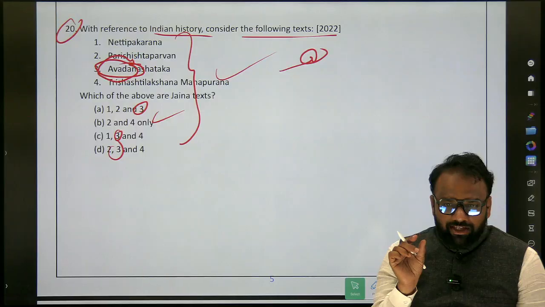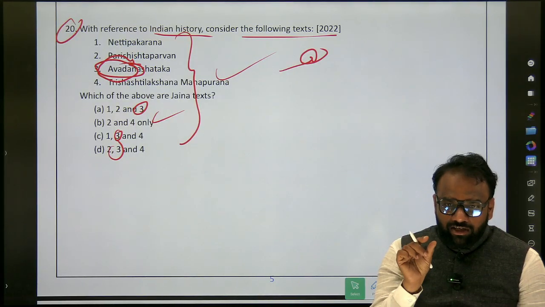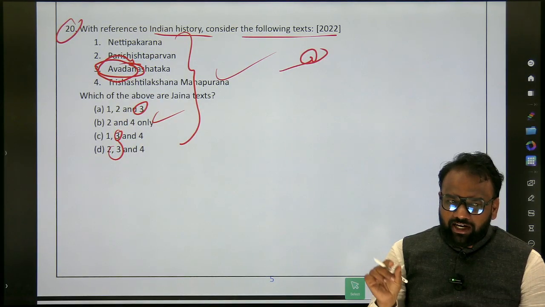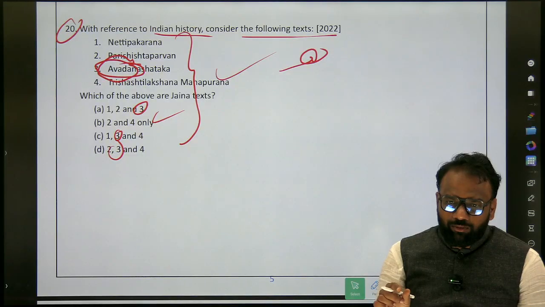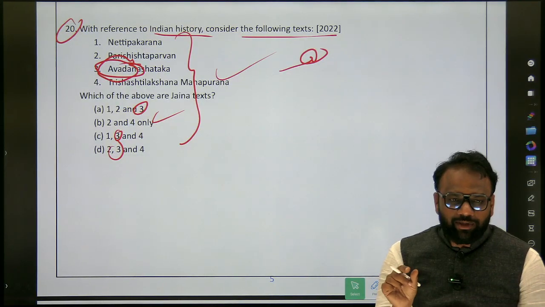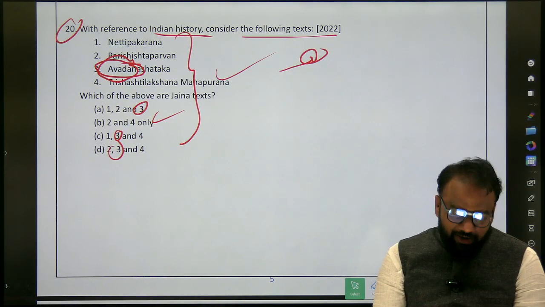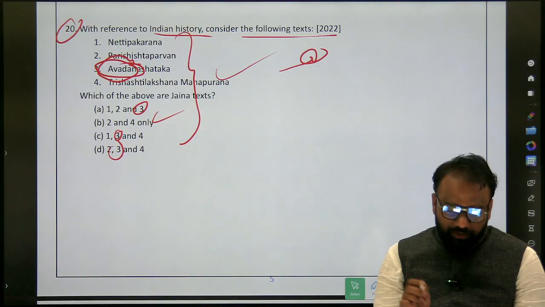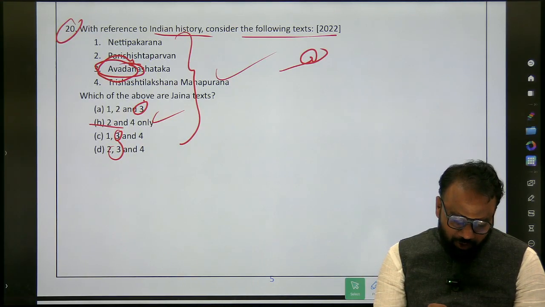Okay, so just remember these things, avadana and jataka. In introduction to Indian art, in the second or third topic, during the discussion of Buddhism, we have jataka as well as avadanas. So this term is very important, avadana associated with Buddhism. So we'll eliminate 3, and we'll be left with 2 choices, 2 and 4.